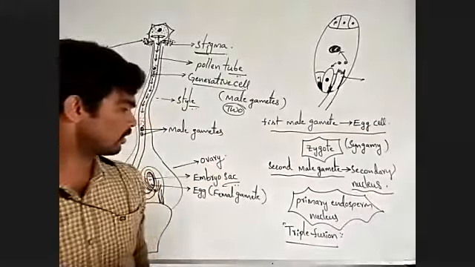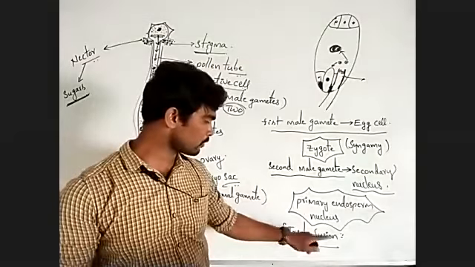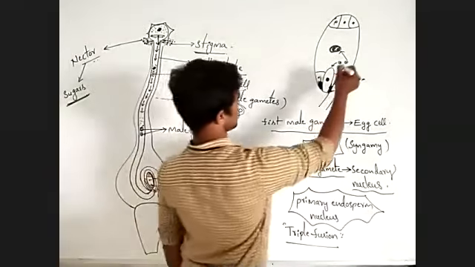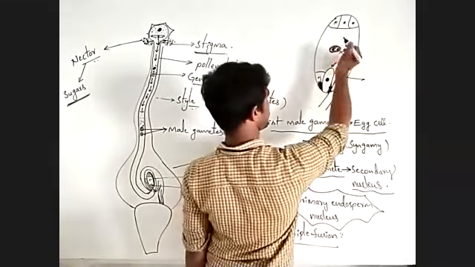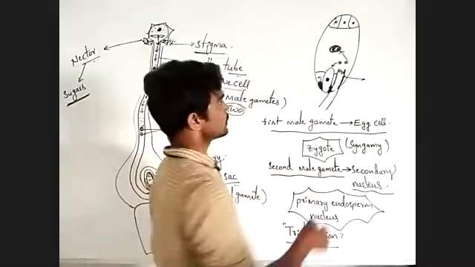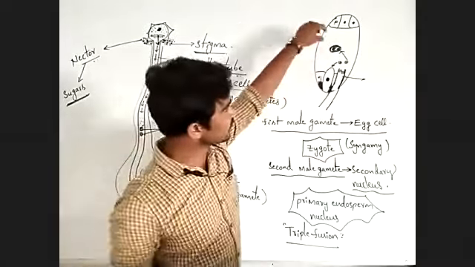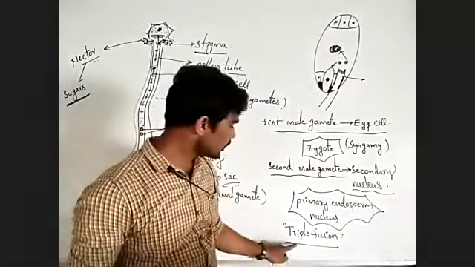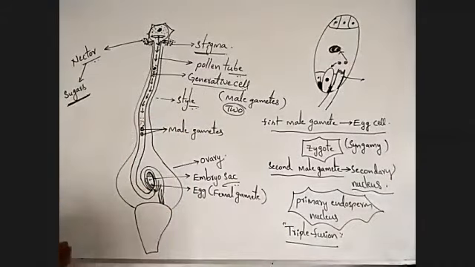Why are we calling this fusion triple fusion? Because three nuclei are fused here: two polar nuclei and one male nucleus. Three nuclei are fused here. That is why this fusion is called triple fusion. Are you understanding?